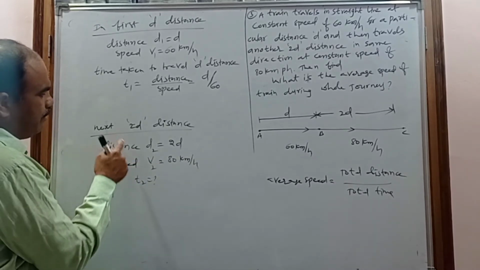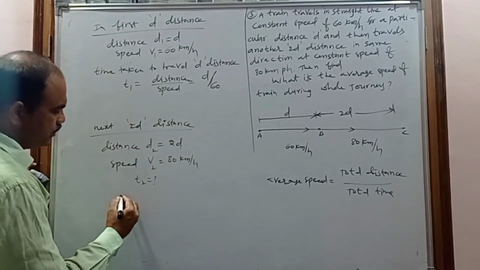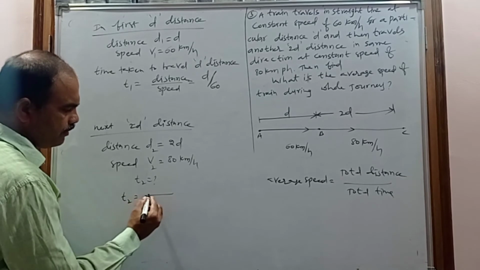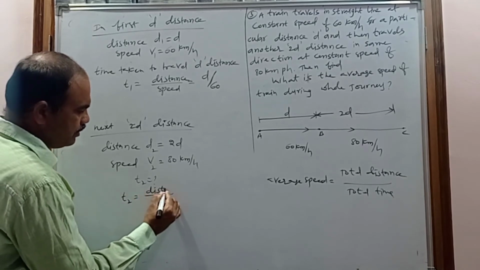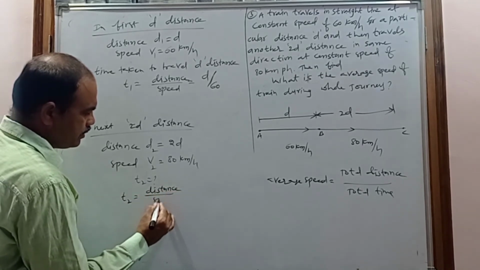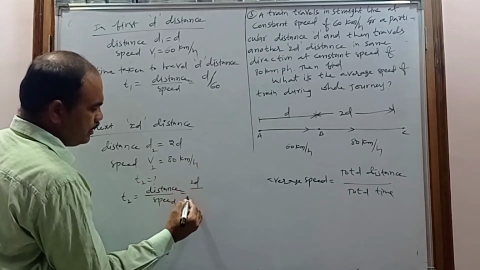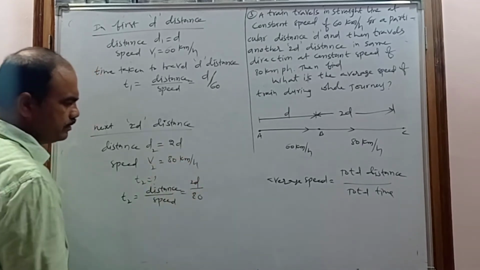Next you have to calculate the time T2, the time to travel 2D distance. Here you know the distance and speed. What is the formula for time? Time is equal to distance by speed. What is the distance here? 2D. What is the speed? 80. So T2 is 2D by 80.